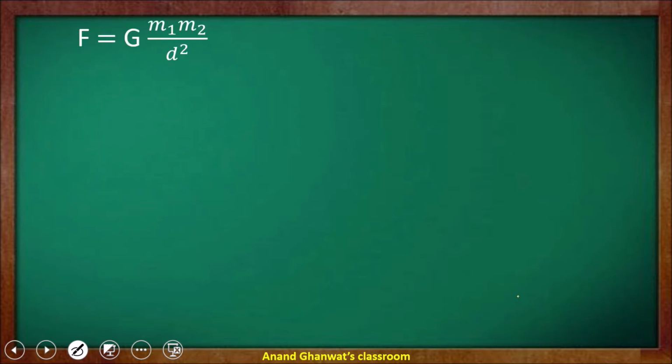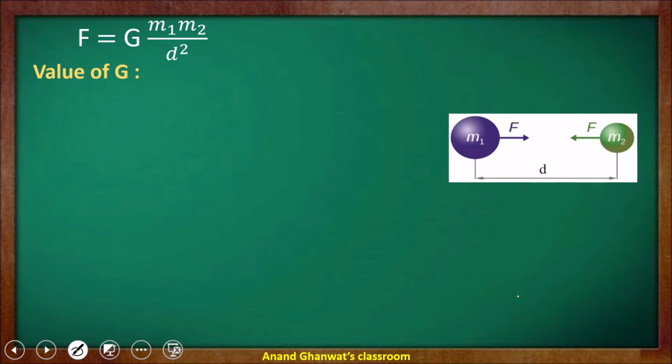We previously know that F is equal to G m1 m2 upon d square, where G is the universal gravitational constant. Now let us find the value of G. For that we will consider the unit of G first. These two bodies are at distance d from each other.